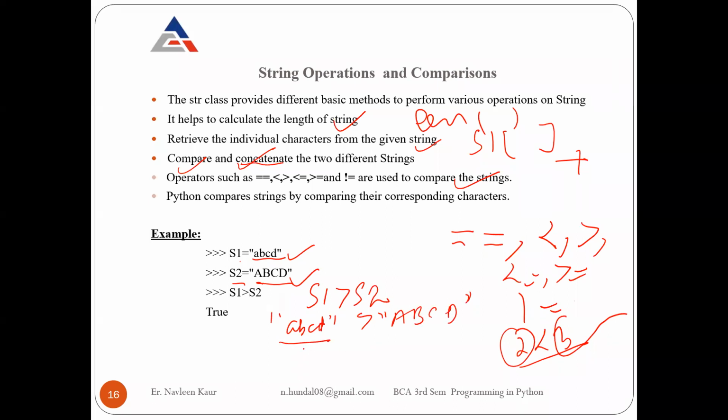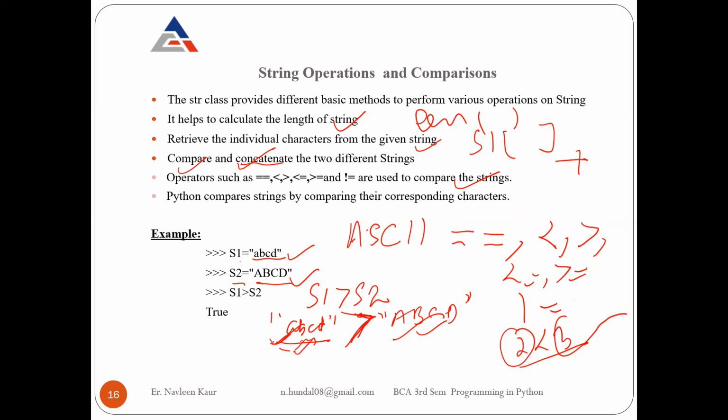Every character has its ASCII value, and the comparison is done on the basis of their ASCII values. Small abcd has a higher ASCII value than capital ABCD, so it will say yes, this is true.